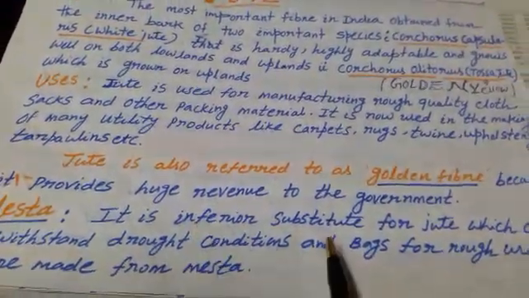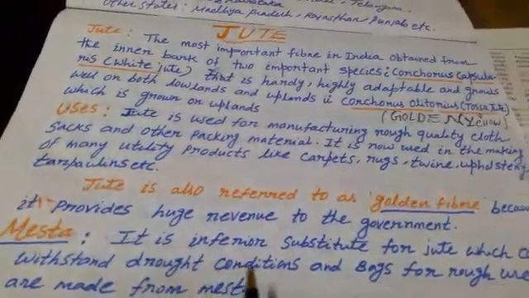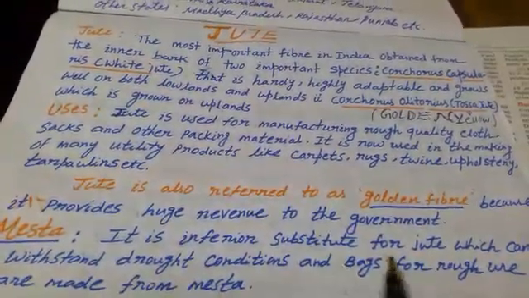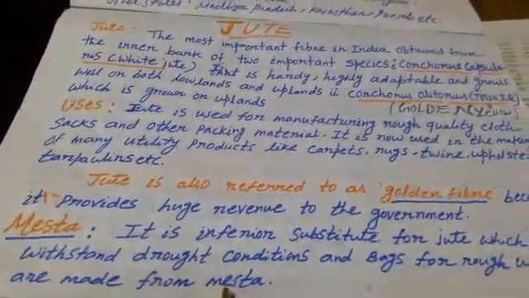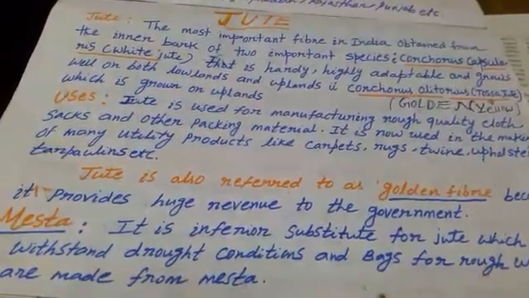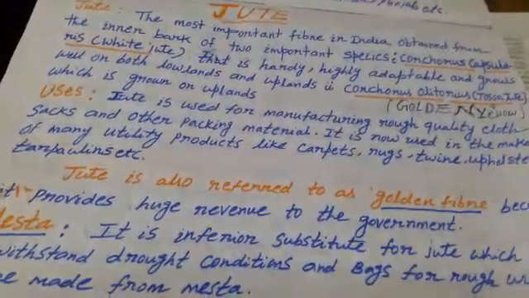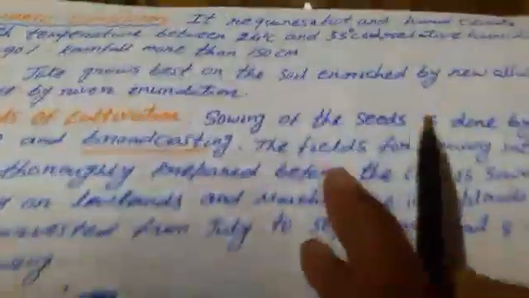Then mesta. It is the inferior substitute for jute which can withstand drought conditions, and bags for rough use are made from mesta. The low quality jute is known as what? Mesta. It is useful for the manufacture of quality products. Are you clear? Next, we'll learn about climatic conditions for jute.